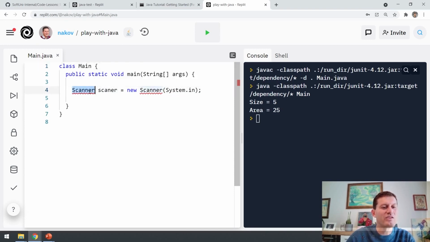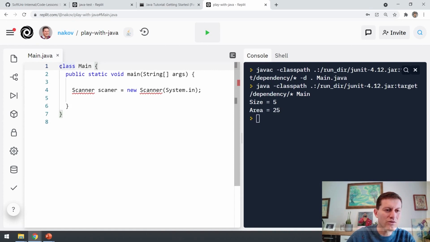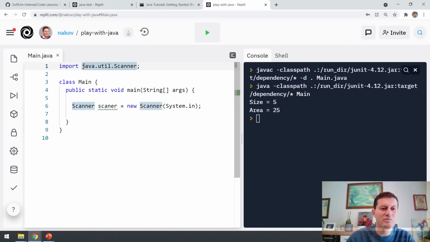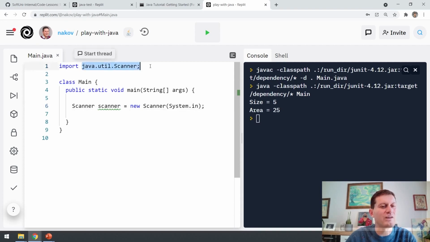This means that this is an external object coming from an external library, and we need to say import java.util.Scanner. This Scanner comes from this Java library. So I just want to use this class or this command from the standard Java library.